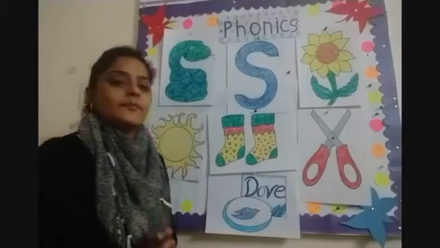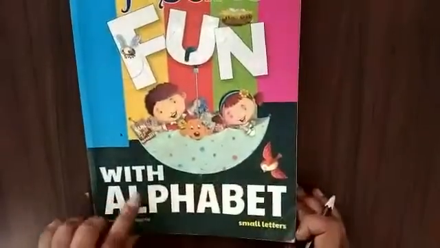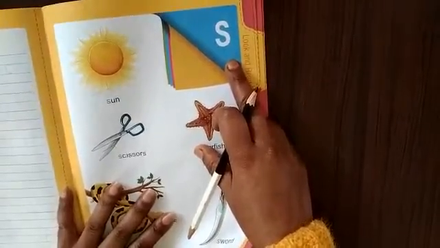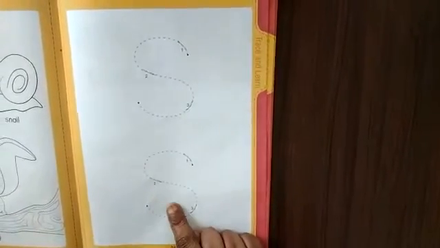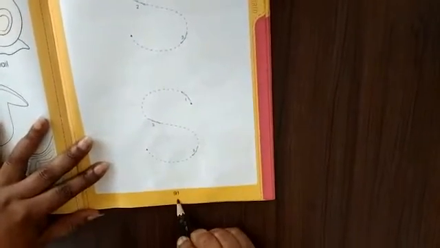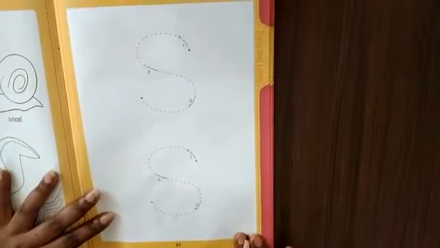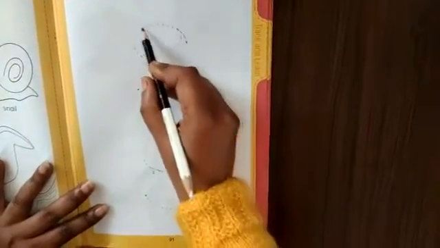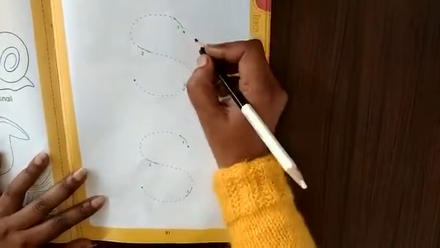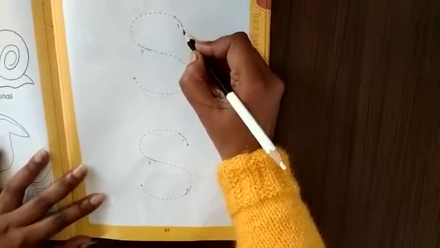Okay, children. So children, this is your alphabet small letters book and we are learning sound. Which sound is this, children? Sound. And today we will learn how to write sound. Okay, now first of all, on this page number 91, here you can see the dots and we have to trace all these dots and it will show sound.